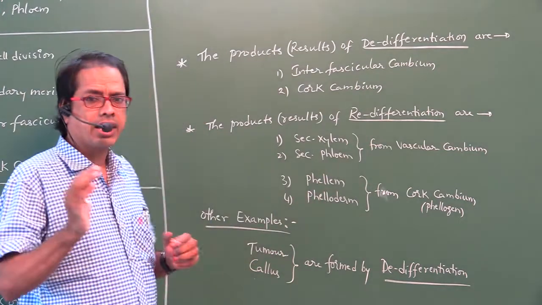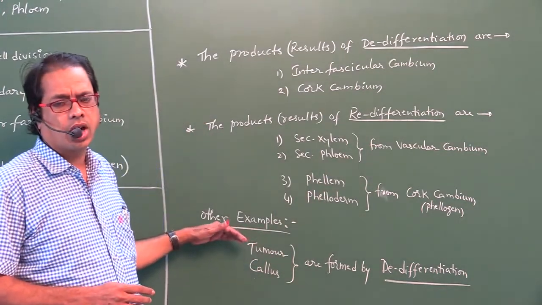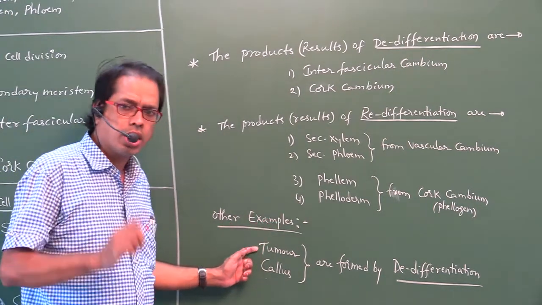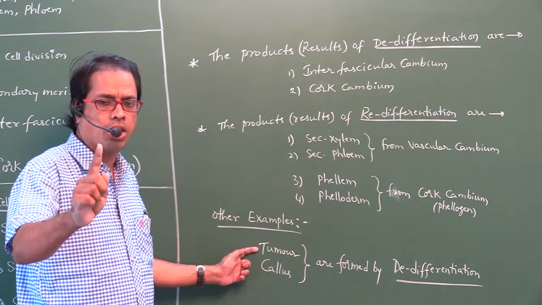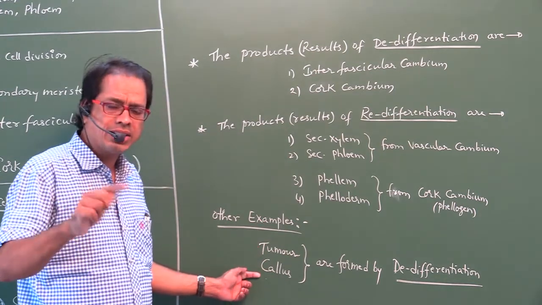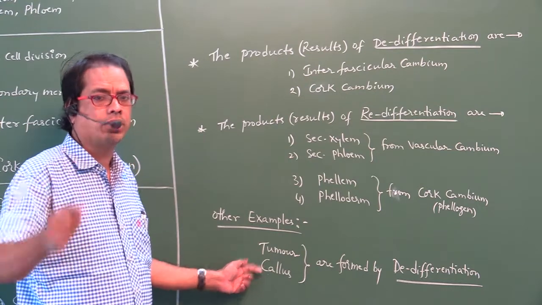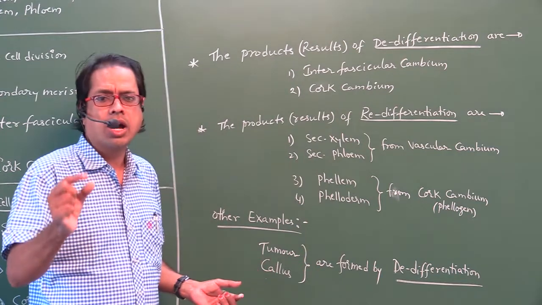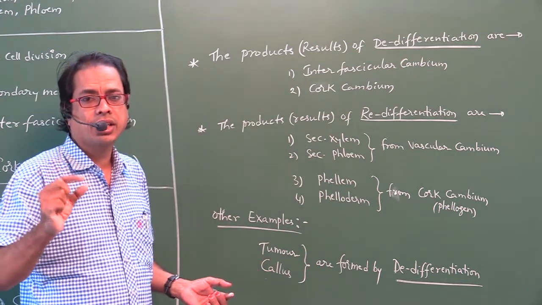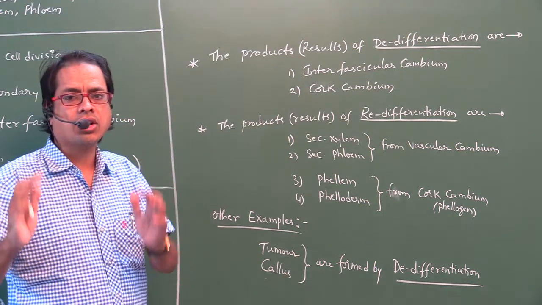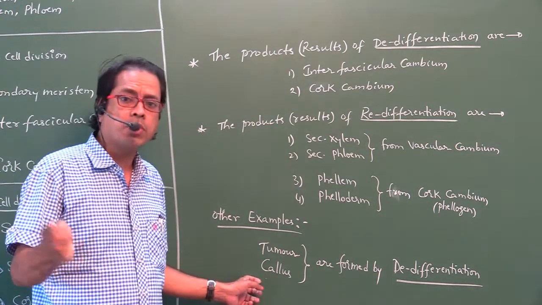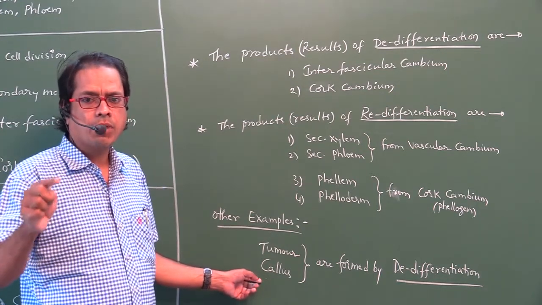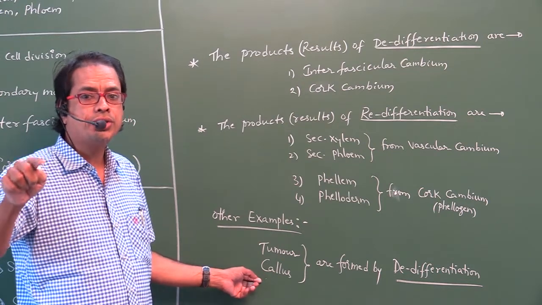Okay, next, other examples, but not in the NCERT syllabus. Other examples: tumor or tumor cells, and callus. What is meant by callus? The mass of undifferentiated cells. The undifferentiated mass of cells is called callus. This callus is formed from explant in tissue culture.